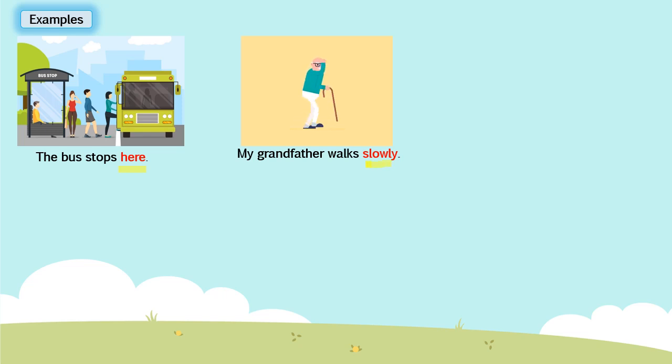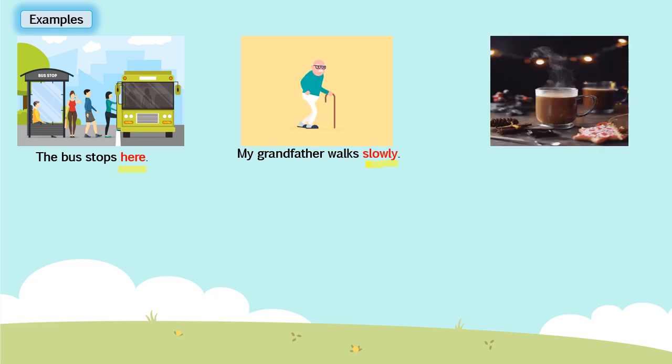We will get the answer slowly. That means here it is telling the manner of walking. So here this word slowly modifies the verb walks. So this is an adverb of manner. Clear? Now let's take one more example.